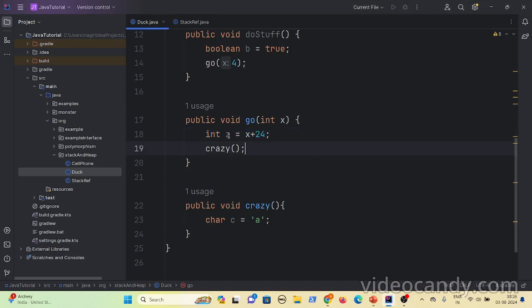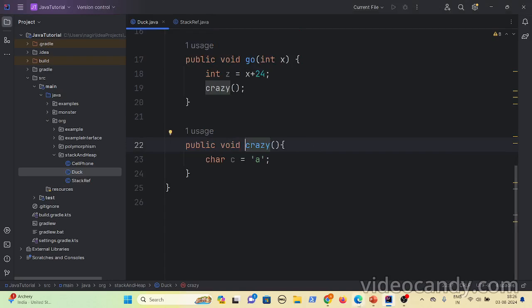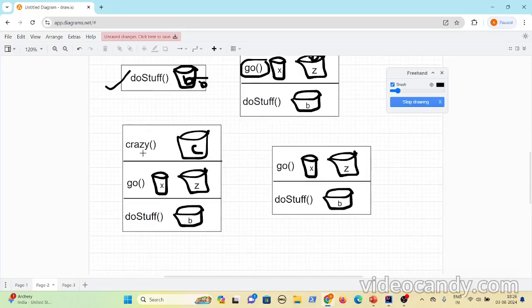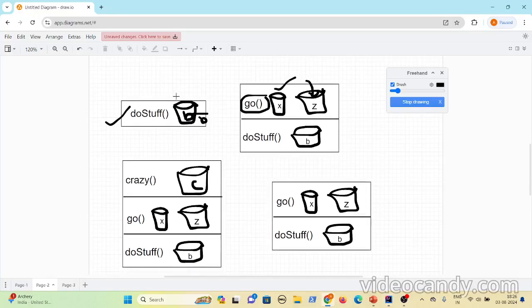After that, it goes and invokes the crazy method. Now on top of the go method, another stack frame is created for the crazy method. This is the first step, this is the second step and this is the third step. So on top of go, another stack frame called crazy is created.